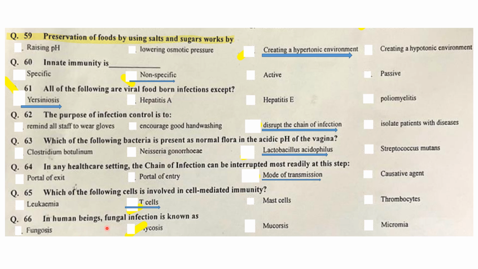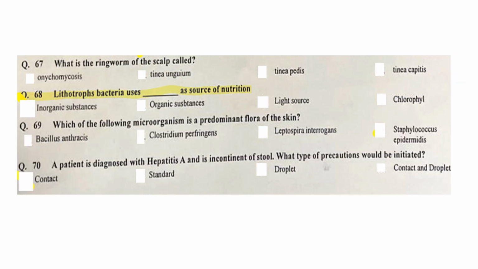In human beings, fungal infection is known as mycosis. The infections caused by fungi are called mycosis. What is the ringworm of the scalp called? It is tinea capitis. It is also a repeated question. Lithotroph bacteria use inorganic substances as a source of nutrition. Which of the following microorganisms is the predominant flora of the skin? Staphylococcus epidermidis is the predominant flora of the skin.